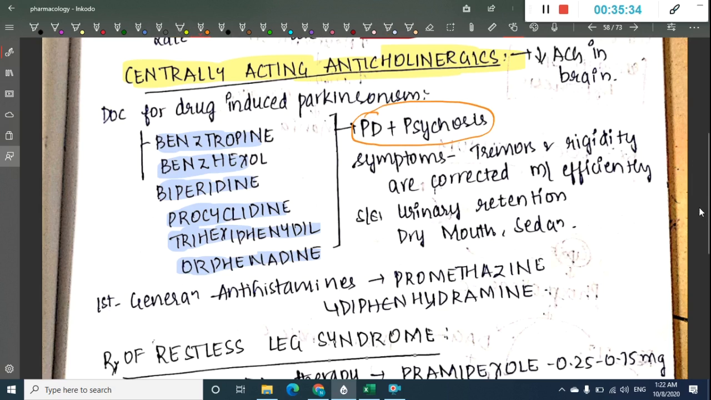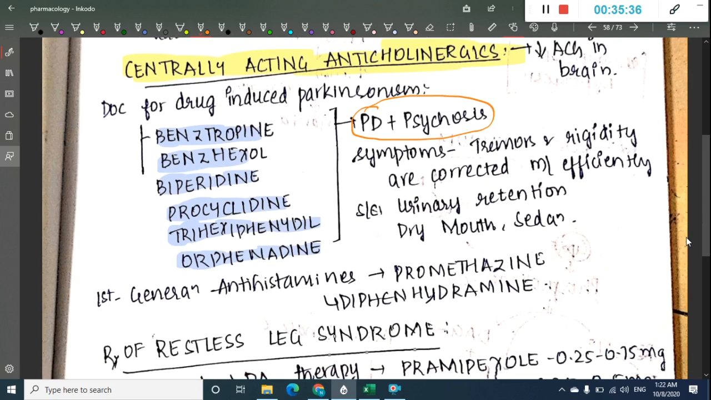Side effects of these are anticholinergic side effects like urinary retention, dry mouth and sedation. You can also use drugs like first generation antihistaminics like promethazine and diphenhydramine.